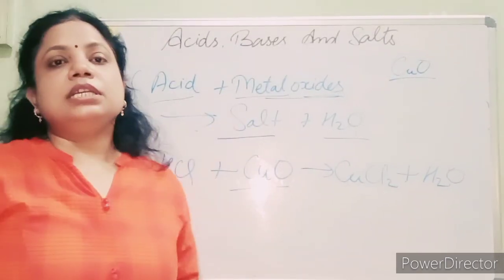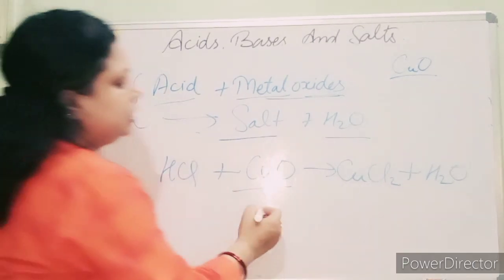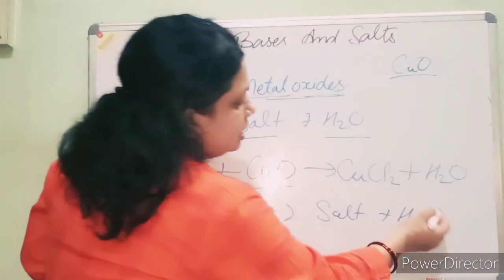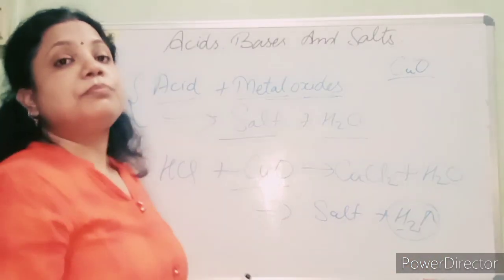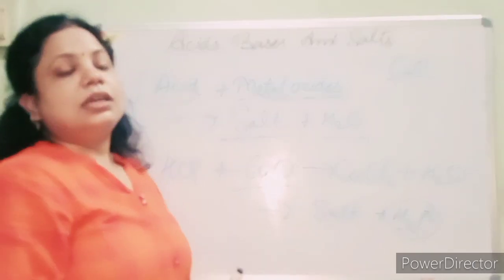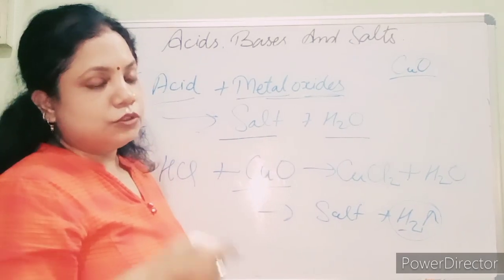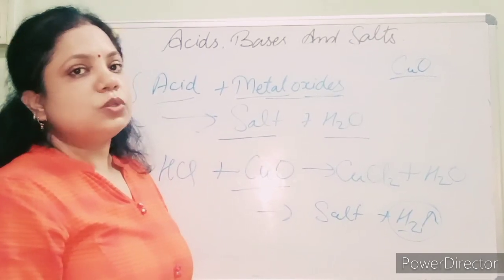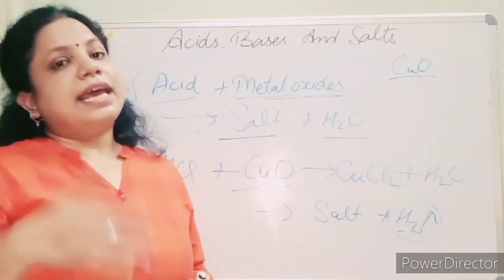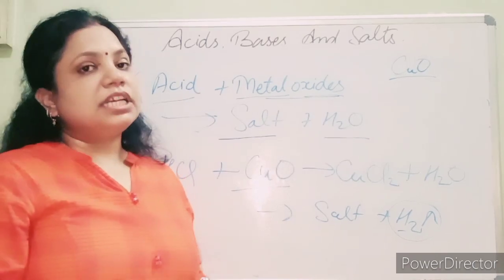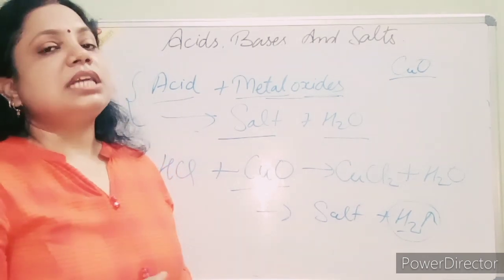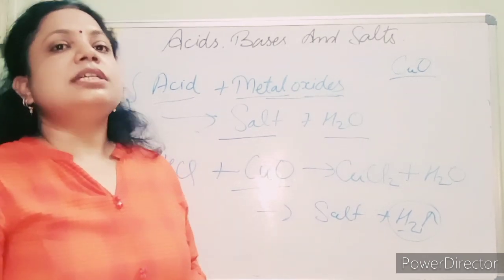Here we have seen that when the acid reacts with a metal, it forms the salt and hydrogen gas. And how can we say this is hydrogen gas? Through the pop sound. In the pop test, when we bring the test tube near the candle, it releases a pop sound, so we can see the presence of hydrogen gas. The second property we have seen: when the acid reacts with metal carbonates and metal bicarbonates, it forms the salt, CO2 and H2O. And when we pass the CO2 in lime water, we can do the lime water test also.